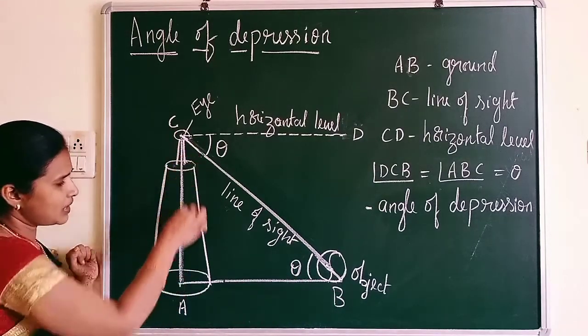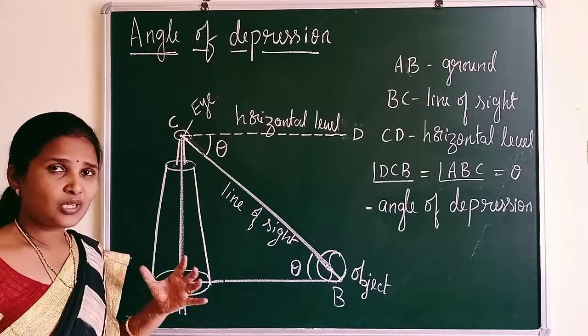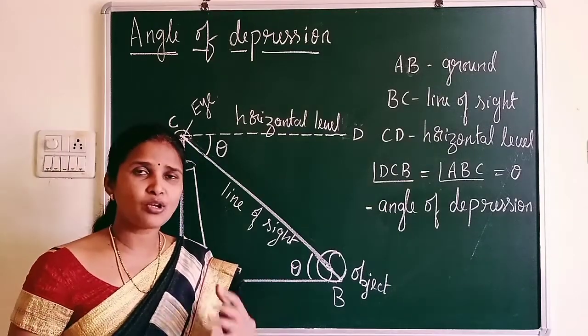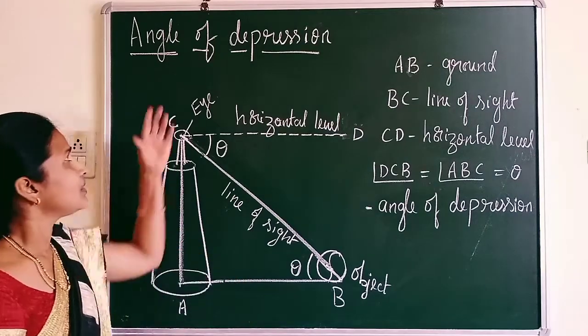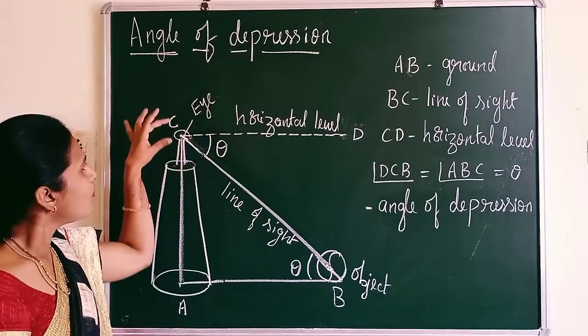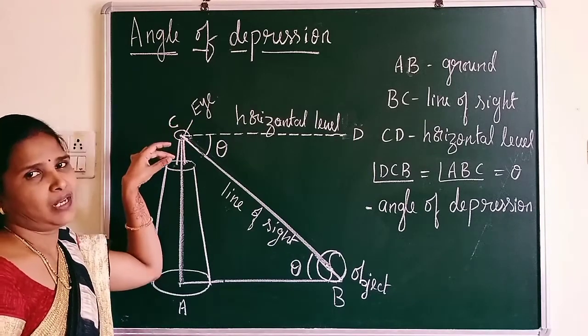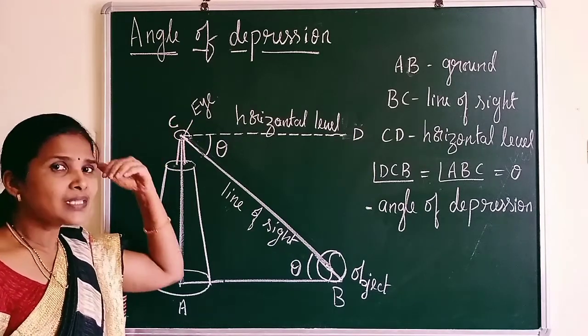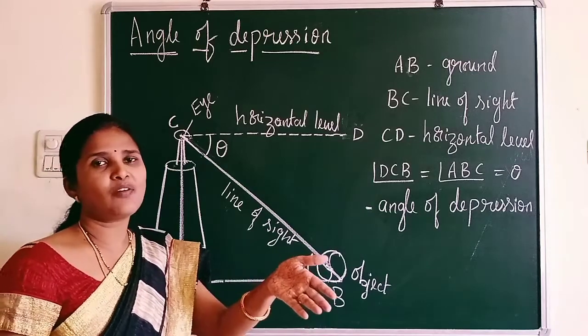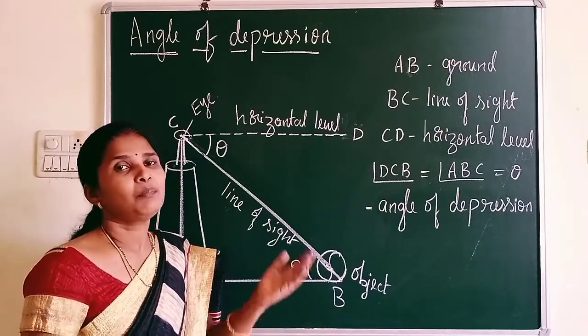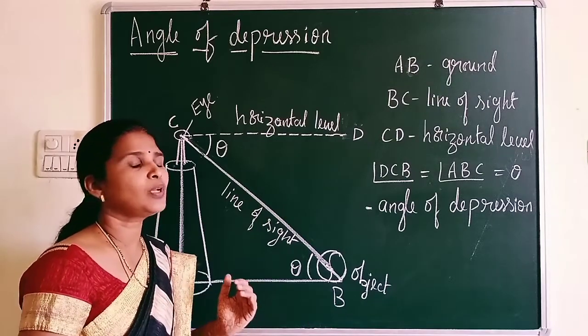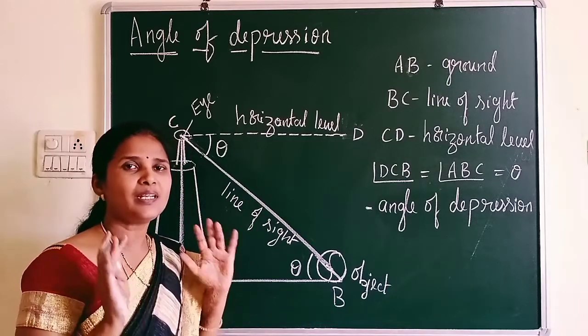You can see this is the minar. And in angle of elevation, a man or a boy or girl is standing on the ground. But in case of angle of depression, a boy is standing on the minar. It means you are looking at some object below the level of your eye. So in angle of elevation, you are looking upwards, but in case of depression, you are looking downwards. That is the only difference.